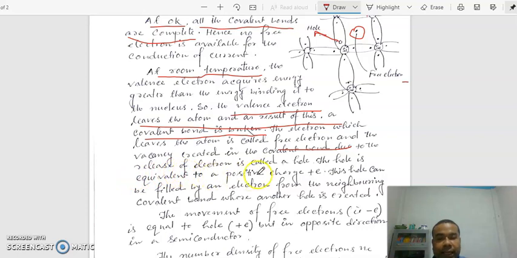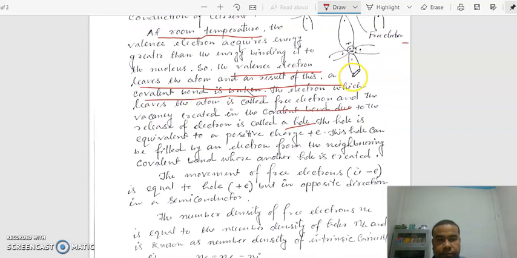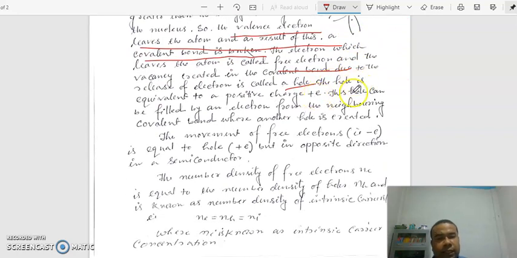So here a vacancy is created. This vacancy means the missing of an electron. This missing of an electron is called a hole. A hole is equivalent to a positive charge, having the same magnitude as the electron. Electron is a negative charge, hole is a positive charge.